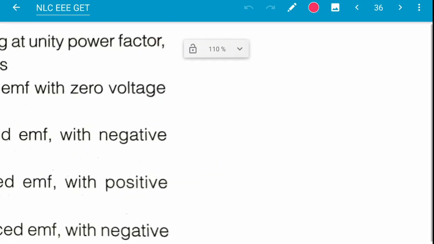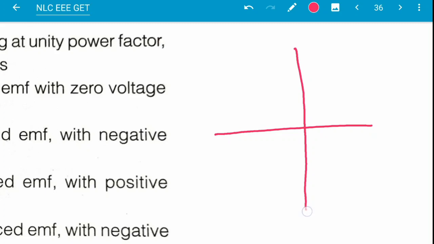So here the voltage regulation and power factor plot, this is a very important plot. The y-axis is the voltage regulation and the x-axis is the power factor. The origin here is the unity power factor.